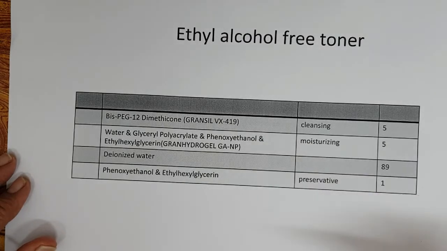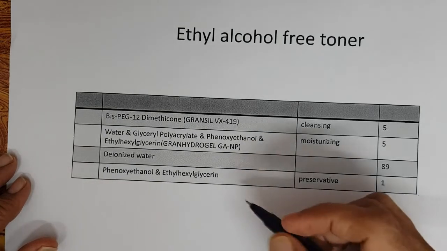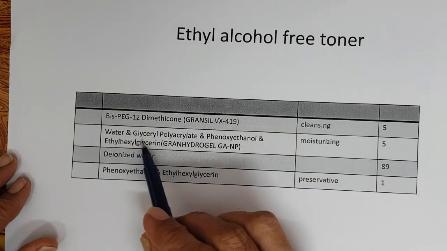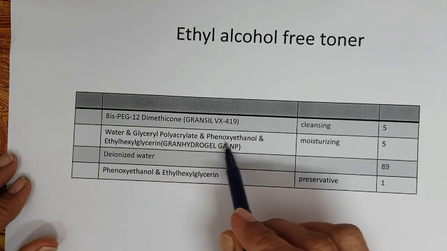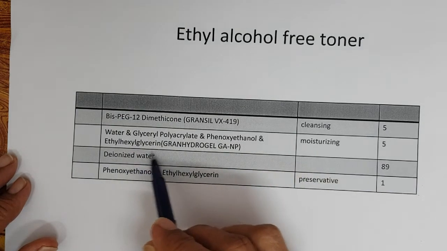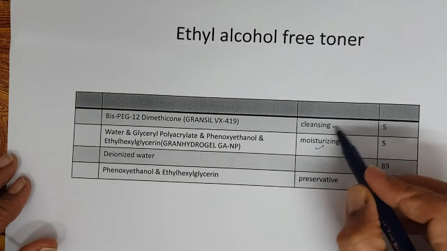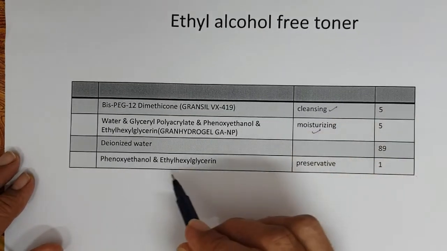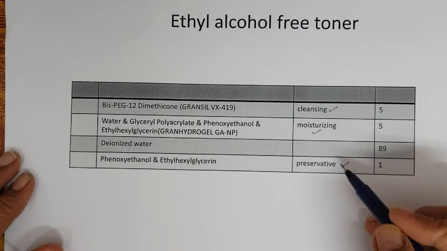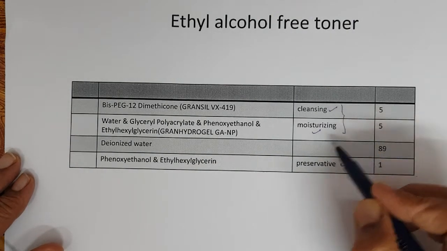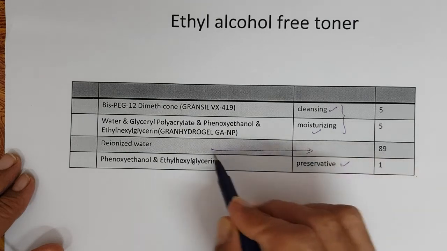I was seeing a lot of formulations, but these look simple. Simple formulas are always better. Water, glyceryl polyacrylate, phenoxyethanol and ethylhexylglycerin. This is again for moisturizing. Then preservative. So it's cleansing and moisturizing, completely water based, no alcohol.